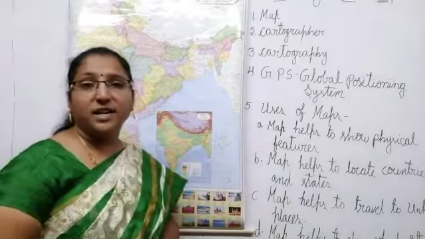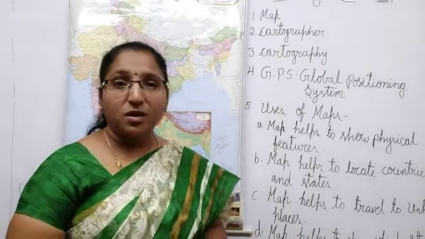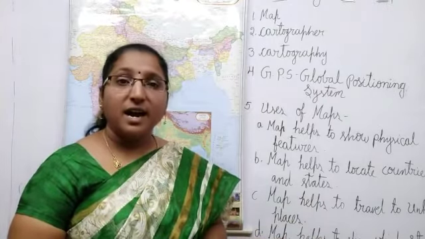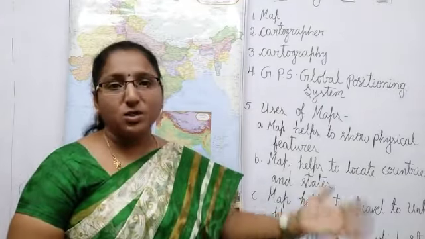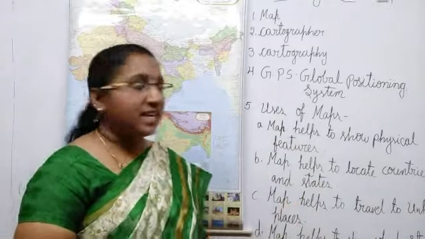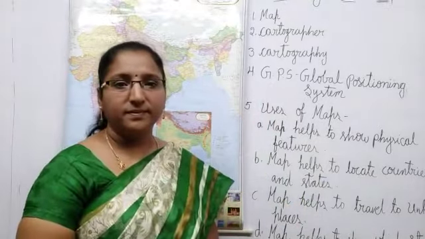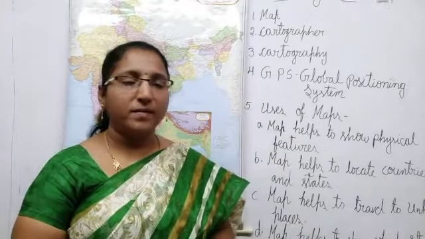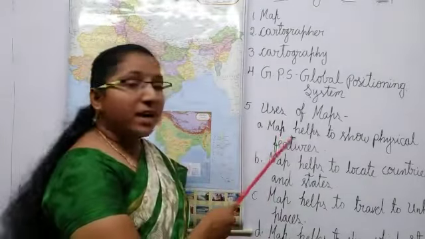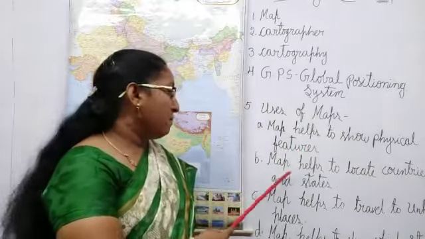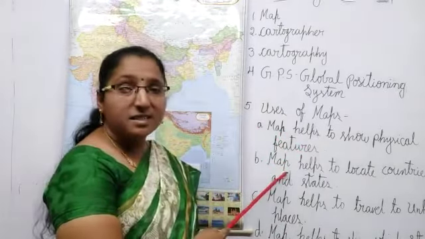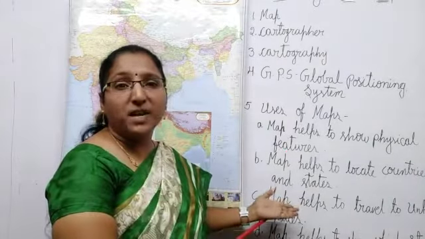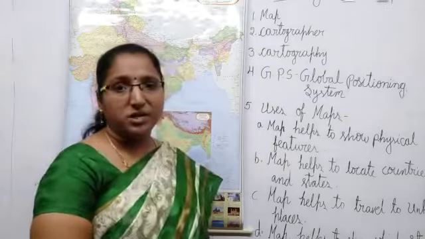And not only this, children, we can make maps with states showing minerals, states showing forest and states showing fertile soils. This full information we can see on a map. Right, children? This is about map. So, 4 uses, children. Map helps to show physical features. Map helps to locate countries, cities, and it helps to travel to unknown places, and it gives additional information.